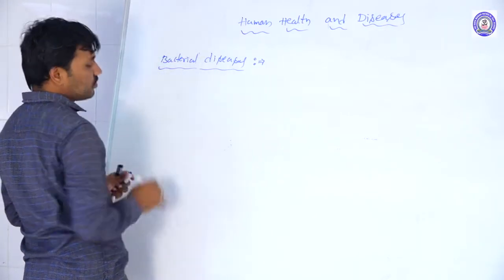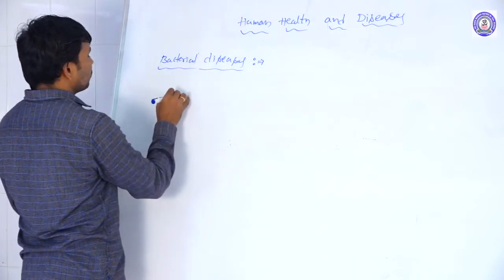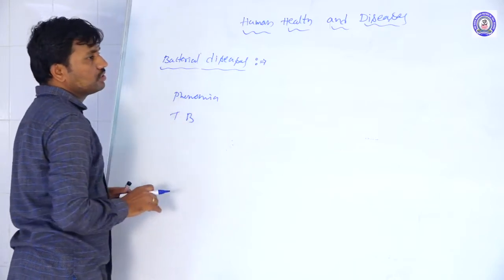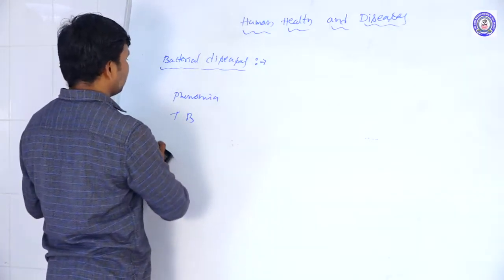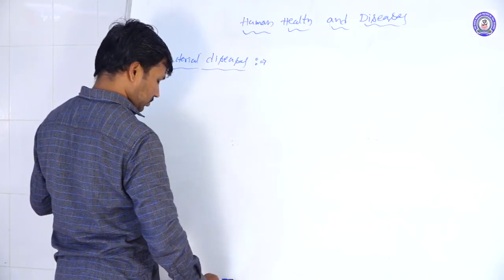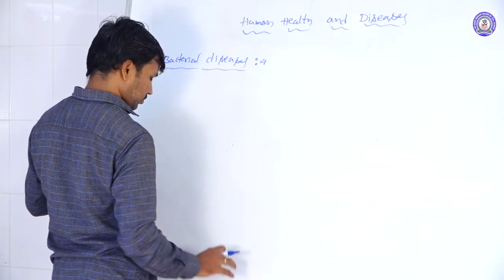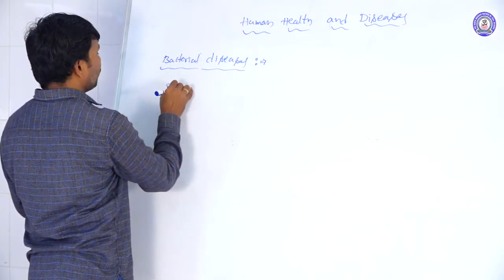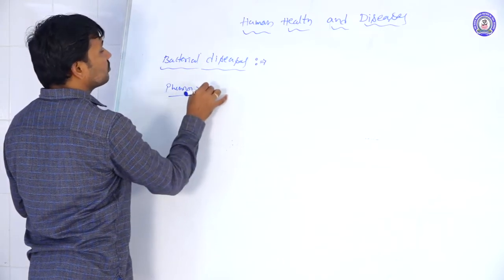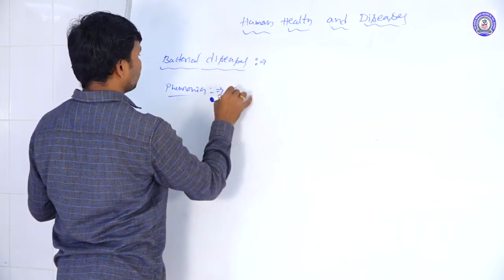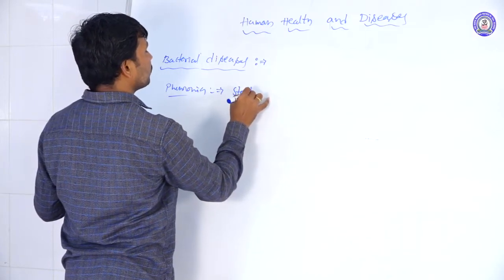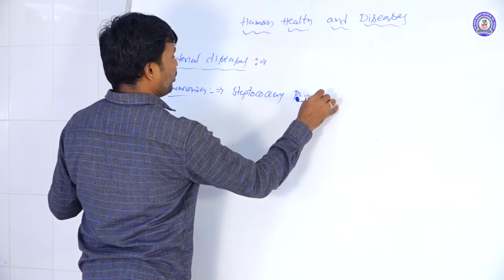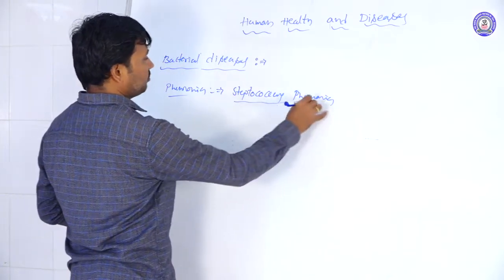For example, pneumonia and TB. Pneumonia has Streptococcus pneumoniae as the causative agent.